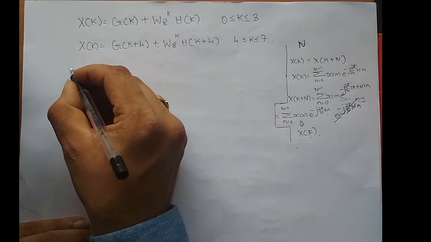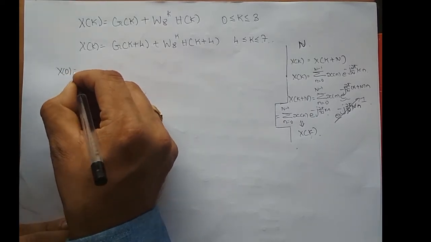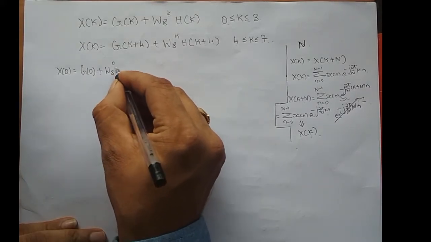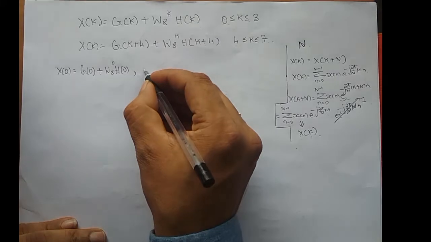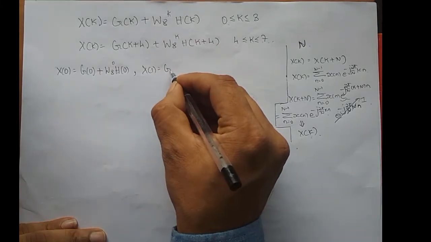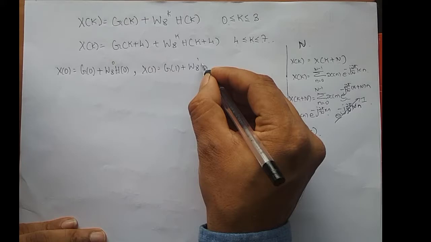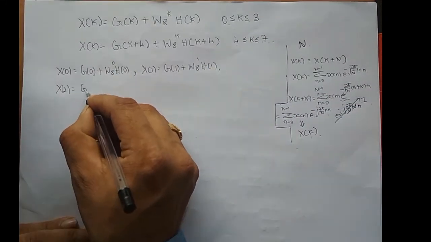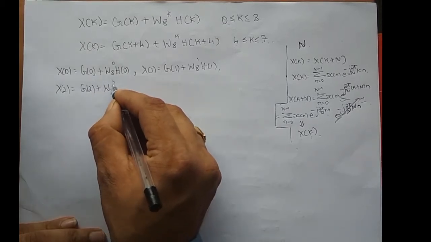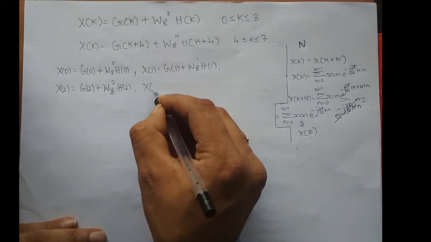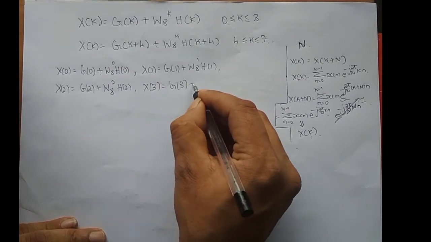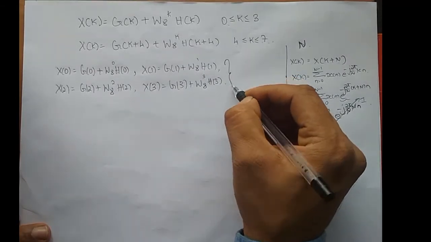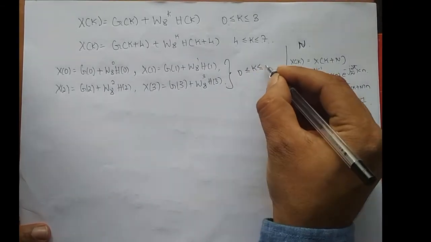If I take this equation, what is X of 0? If I put k equal to 0, g of 0 plus W8 power 0 into h of 0, right? And what is X of 1? X of 1 is g of 1 plus W8 power 1 h of 1. What is X of 2? X of 2 is g of 2 plus W8 power 2 into h of 2. What is X of 3? g of 3 plus W8 power 3 h of 3. So this is for k varying from 0 to 3.